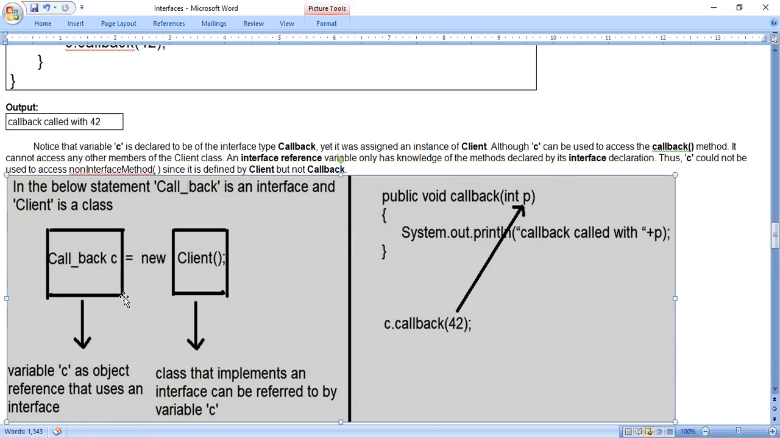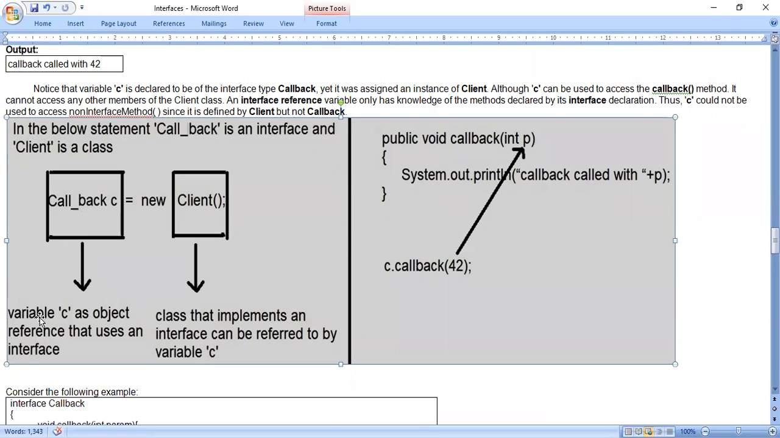Okay, callback C means what? You just look at this sentence. Variable C as object reference that uses an interface. Once again, I will tell you: variable C as object reference that uses an interface.